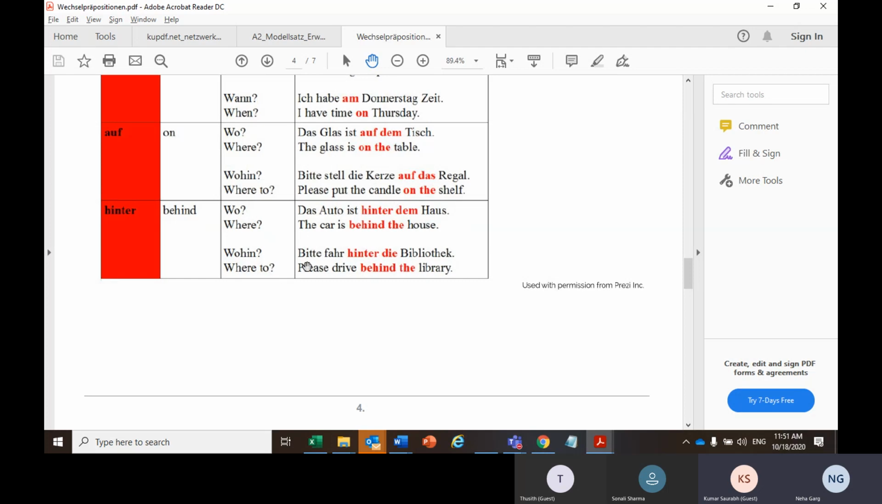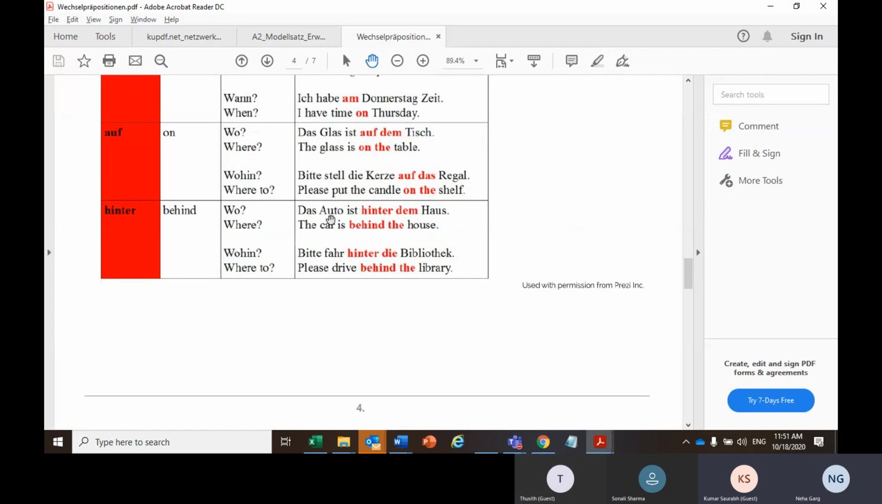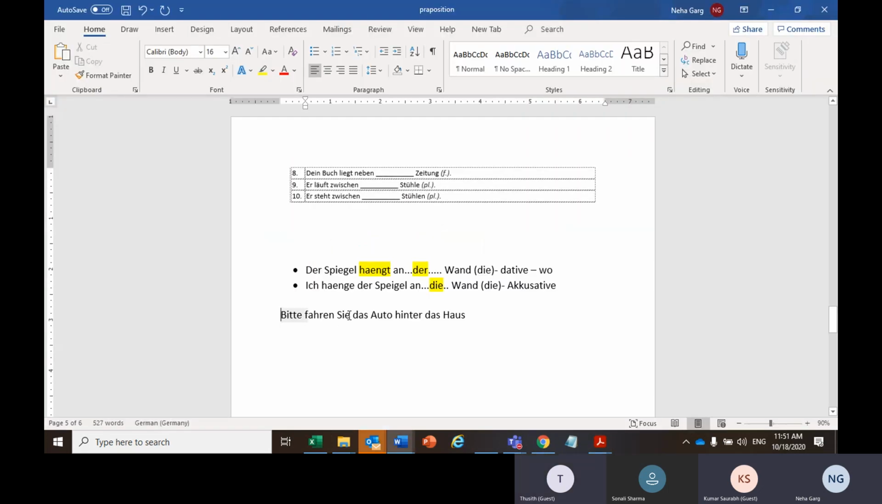Talking about wohin: Bitte fahren Sie das Auto hinter die Bibliothek, oder hinter das Haus. Now, what is the difference between this line which I have just written and Das Auto ist hinter dem Haus? The car was there already, so that was a dative case. But now here I am telling you to drive the car behind the house. So there is a movement, so there is an accusative case.